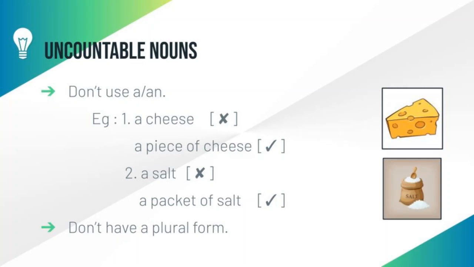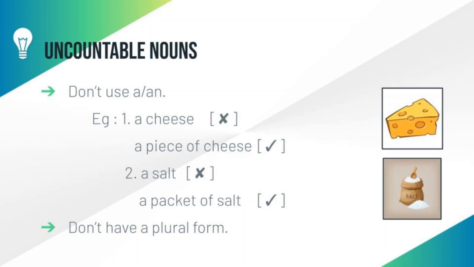Not only cheese, some food items that need to be cut and eaten in smaller pieces are all uncountable nouns. Then how can we say? Don't say a cheese. Instead we can say a piece of cheese. This is the proper format to say.